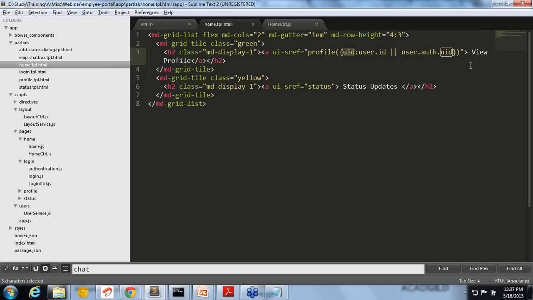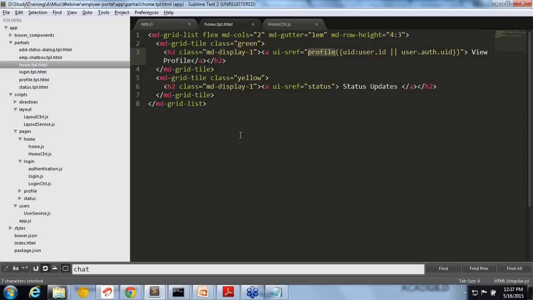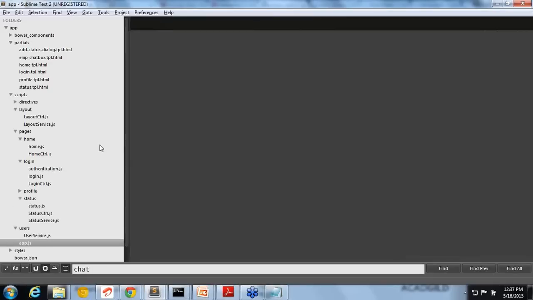every time. So the ui-sref directive is intelligent enough to create a URL from the property you are passing. Profile is static and the second part is dynamic, so it will generate the URL like that. Now let's say we are going to the status page. We clicked on the status link. Now let's see the status.